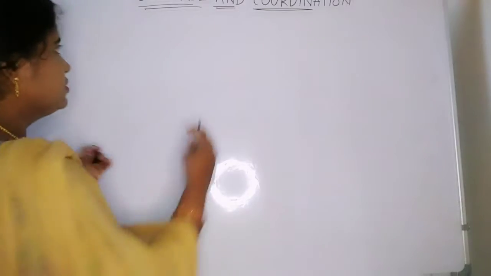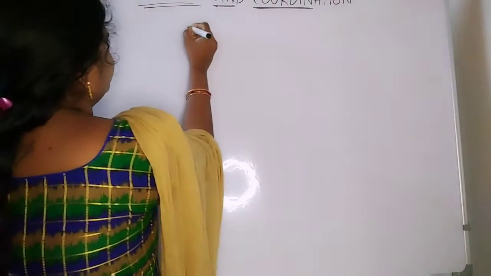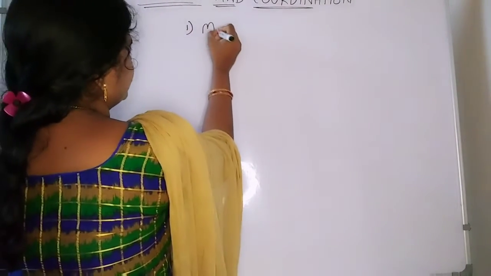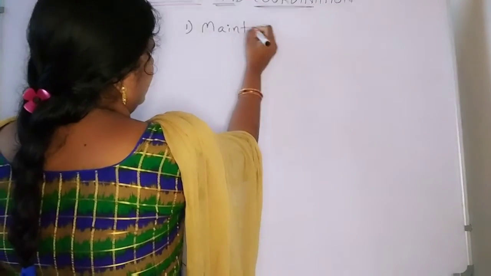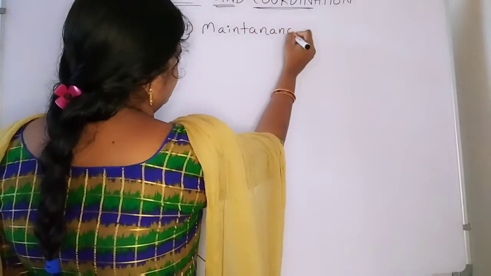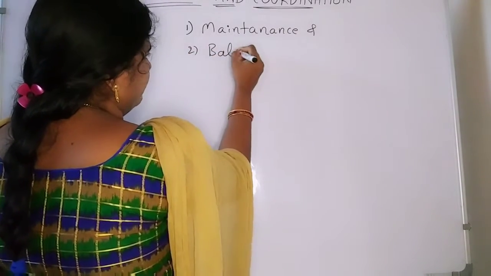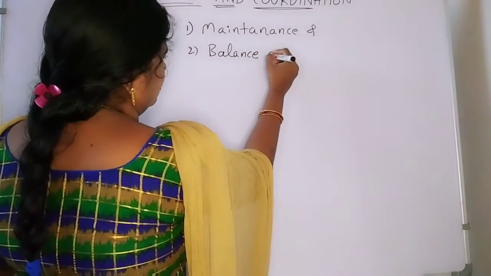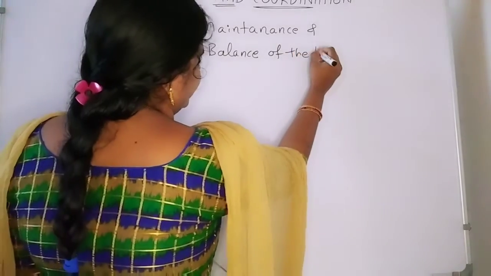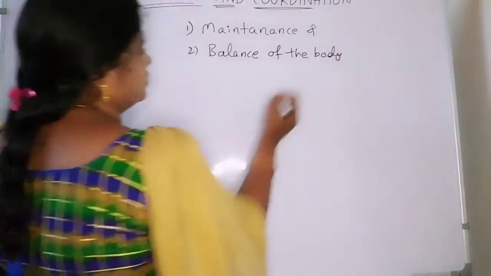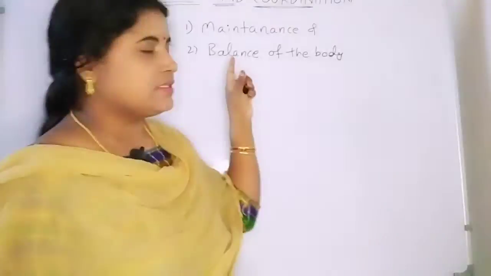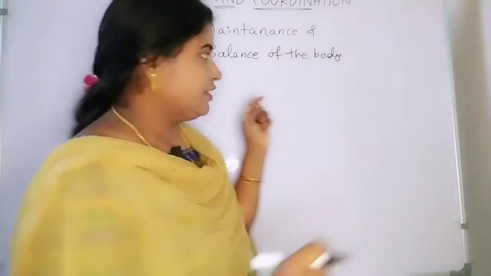Control and coordination is responsible for maintenance and balance of the body functions mainly.